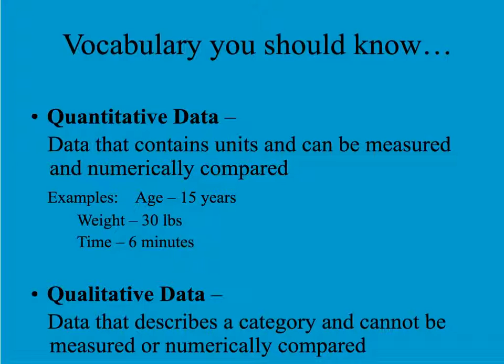We have quantitative and qualitative data. So quantitative data can be measured numerically, right? It can be compared numerically, like age, weight, time, whatever it might be. Okay, miles on a car, stuff like that. So qualitative data is data that would be like describing a category. So you can't actually numerically number qualitative data. Okay.